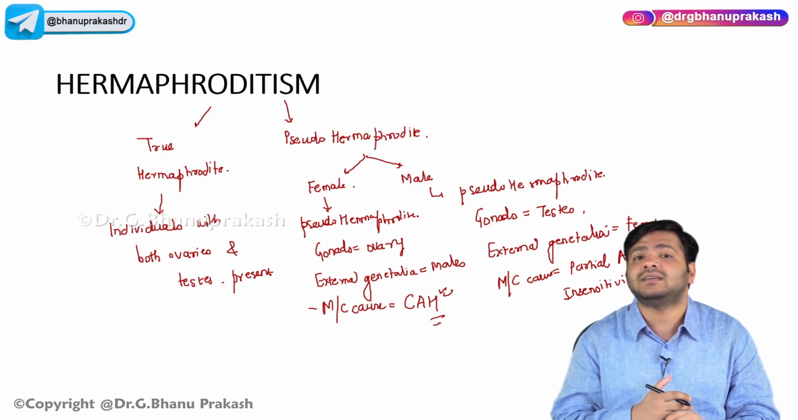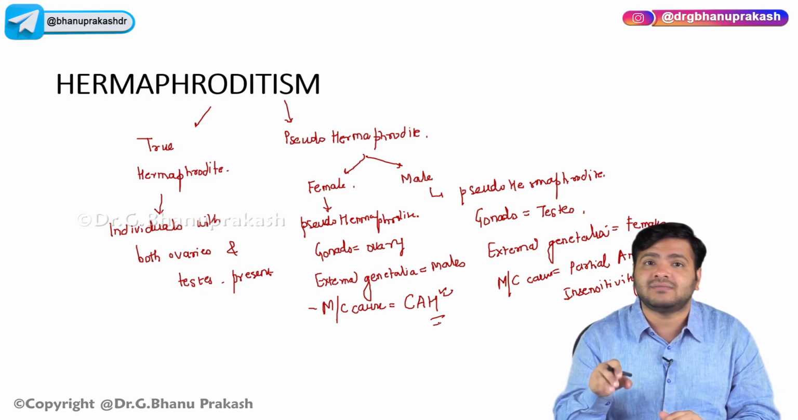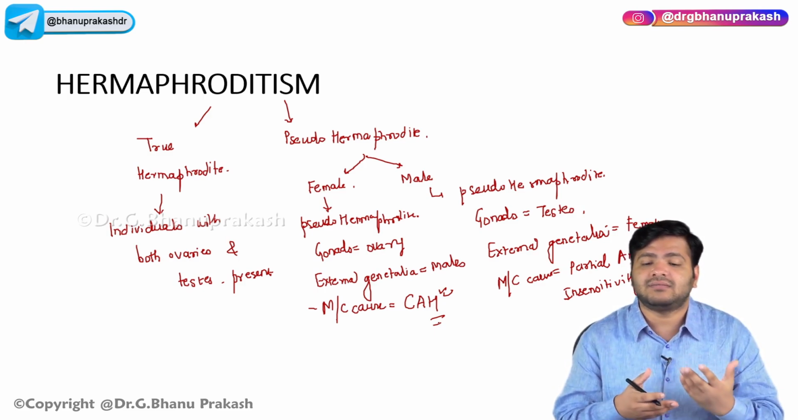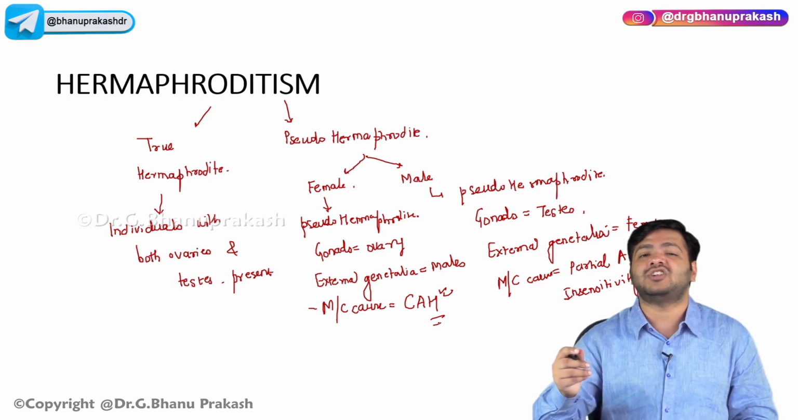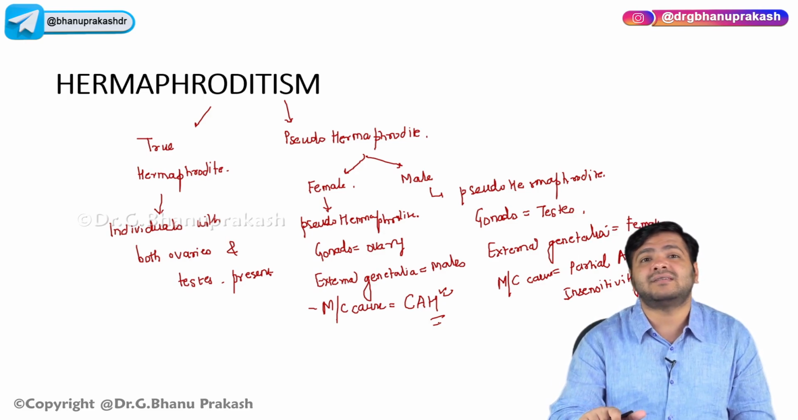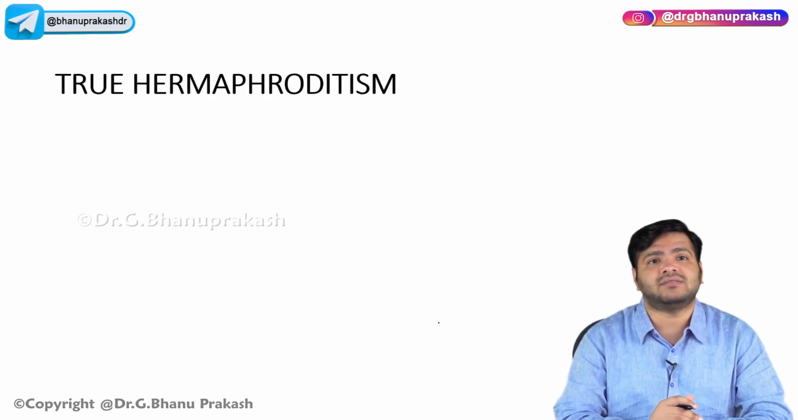Whereas on the other hand, in the male, the pseudohermaphrodite means the gonads will be testis, but the external genitalia will look like female, and the most common cause here is partial androgen insensitivity syndrome. Now let us discuss this one by one. The very first one is true hermaphroditism.